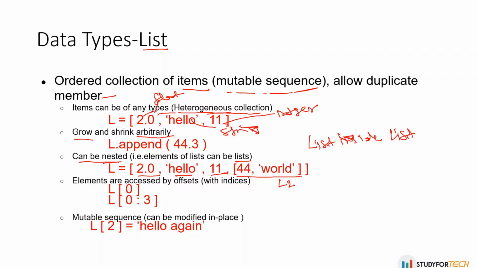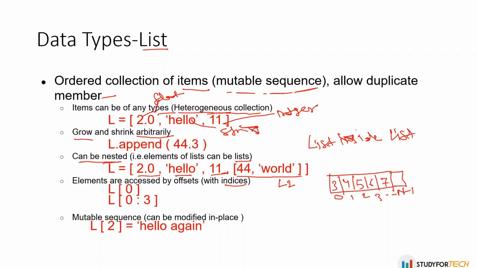So this is called nesting of a list. Elements are accessed by offset with indices. If you have a list here, it starts with 0, 1, 2, 3, dot dot dot, n minus 1. Let's suppose the elements are 3, 4, 5, 6, 7.